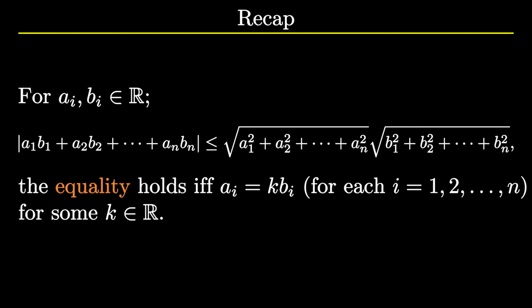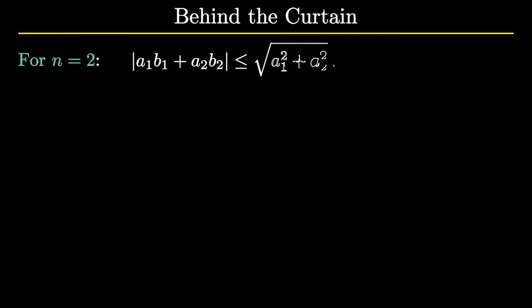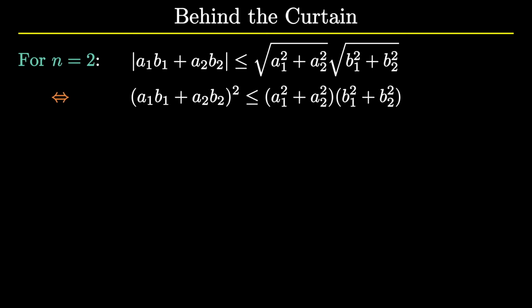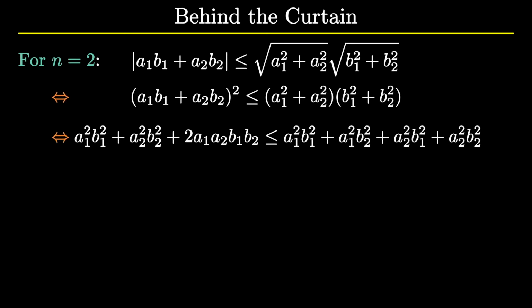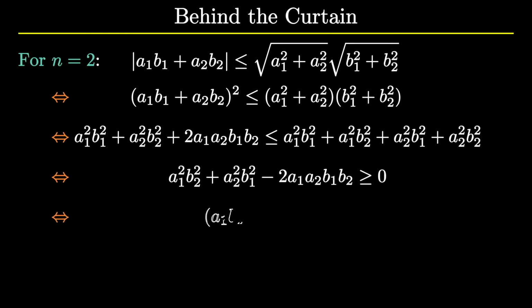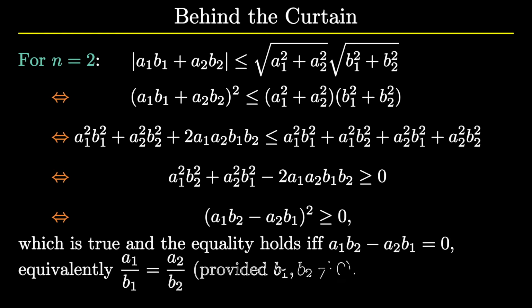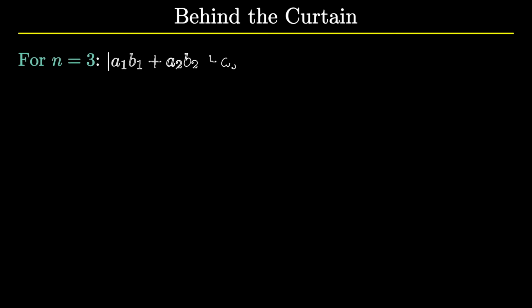So what should we do now? When there is no short way, it is a good idea to play with some smaller cases with the hope that we may get some breakthrough, or at least we may get some evidence for the starting point. So let's try to prove the CS inequality for two pairs of real numbers. We take some reversible steps and eventually we reach the statement which says the square of some real number is non-negative. That is obviously true. And since all the steps were reversible, it proves the CS inequality for two pairs of real numbers.